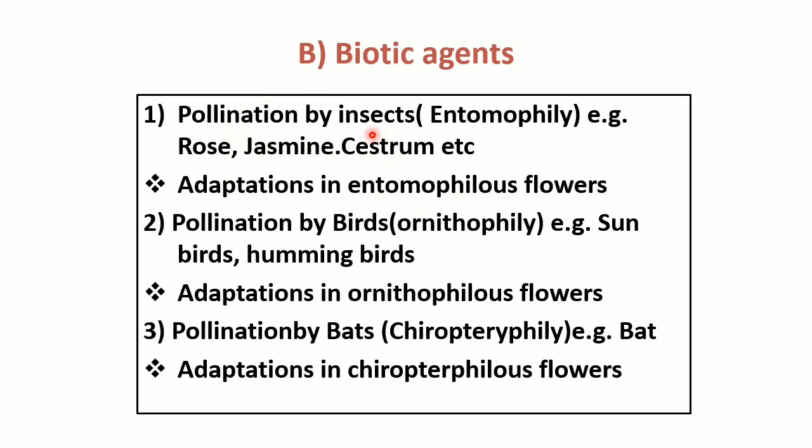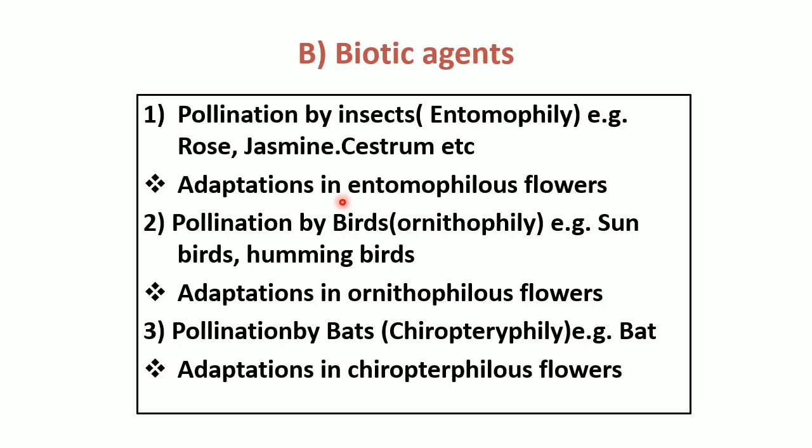Now pollination takes place with the help of insects. What are the adaptations of entomophilous flowers? The first adaptation is flowers are either large and attractive. Second, the flower size is very small and flowers are produced in inflorescence. For example, sunflower is a good example.